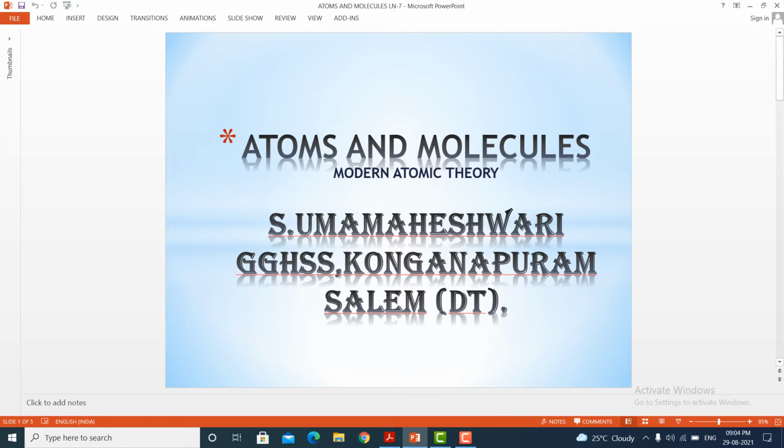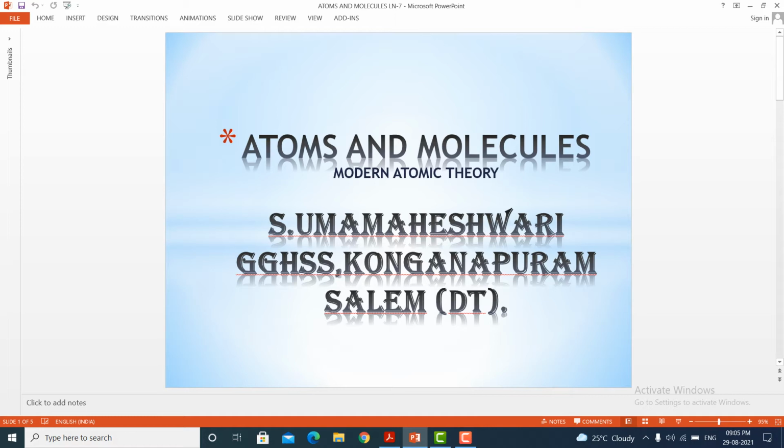At the beginning, during John Dalton's period, it was considered that atoms were indivisible. But later on, these trios proved that atoms were no longer indivisible. That means atoms can be breakable. Atoms can be divisible because atom consists of subatomic particles: proton, electron, neutron. These are the particles which are smaller than the atom itself. So they are referred to as subatomic particles.